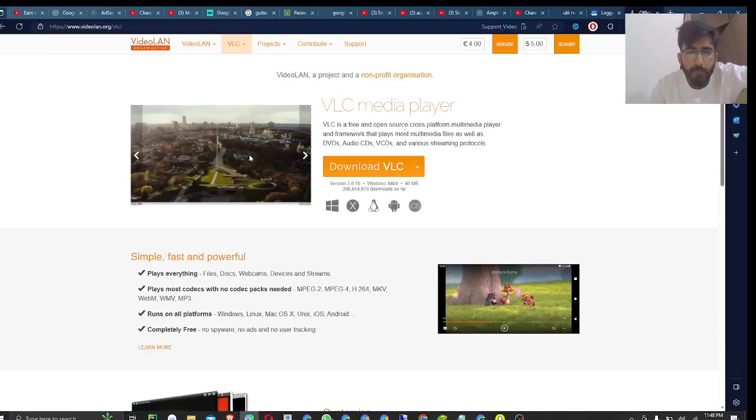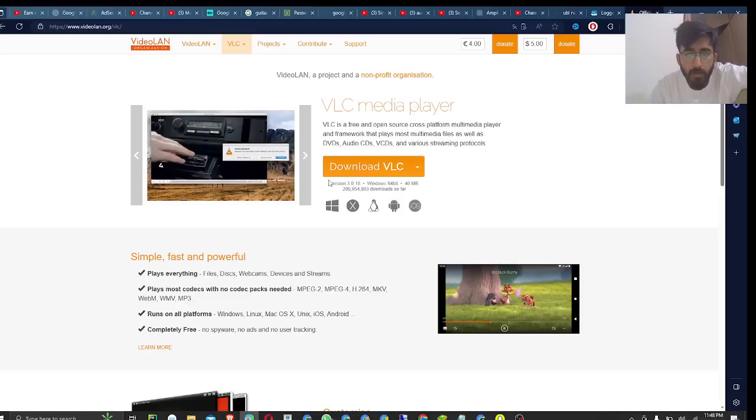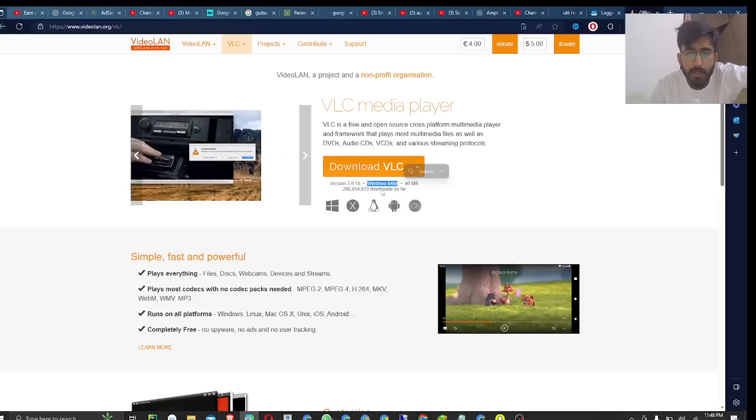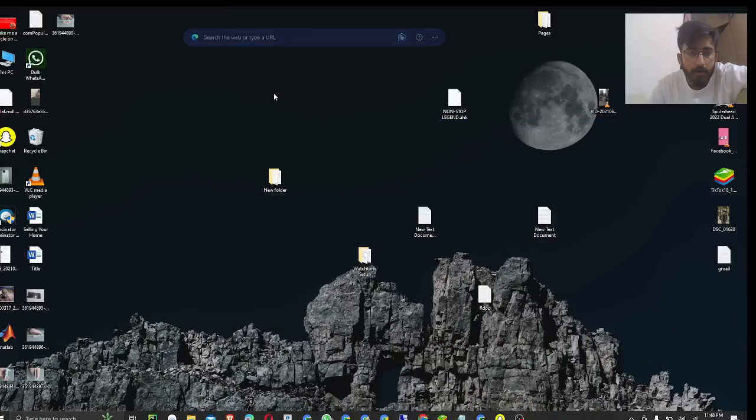Now here is the VLC Media Player version. We have to check the Windows bit. Okay, how to check the Windows bit in my computer.